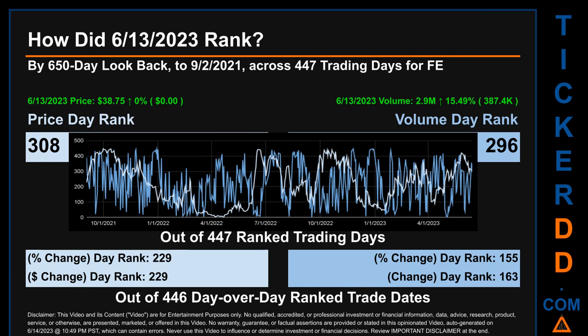The line graph overlays price and volume's daily ranking, as shown respectively in light versus dark blue, across those target days' trading days. In this view, essentially the dips are good whereas the spikes are bad. The price's day-over-day percentage change, jumping 0% on June 13, 2023, had a day rank of 229 while its dollar difference of $0 had a rank of 229 when compared day over day across 446 trading days. Volume's percentage change and difference were ranked respectively at 155 and 163.